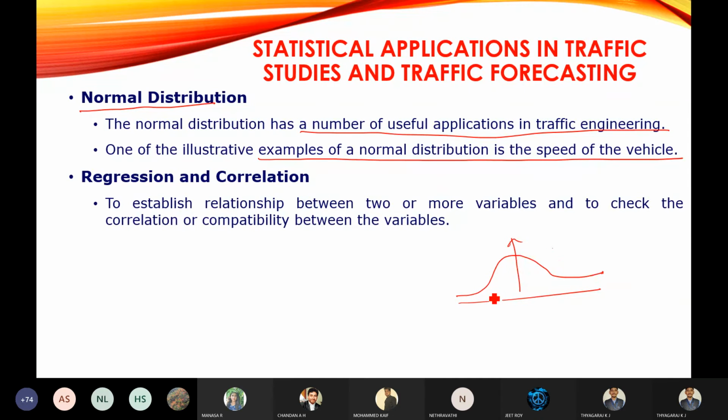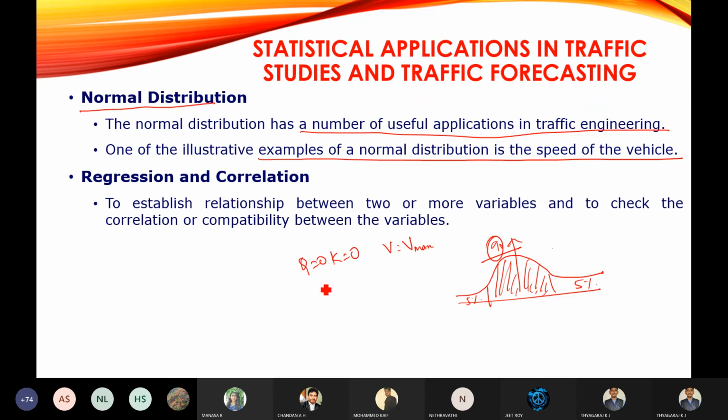So this is the shaded portion. Probability we are going to check. So this is 5% here. This is 5% here. So 90% of the things will fall under this curve. So as we all know, when the flow is zero and density is zero, the vehicle will be moving with the maximum speed.